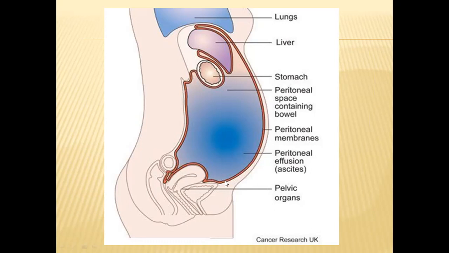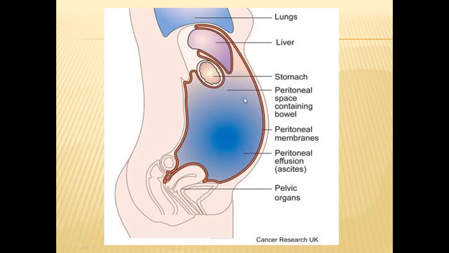The abdominal cavity is lined with a peritoneal membrane. Likewise, our thoracic cavity is also lined with a membrane, but that membrane has another name. The lining surrounding the abdominal cavity is called the peritoneal membrane.